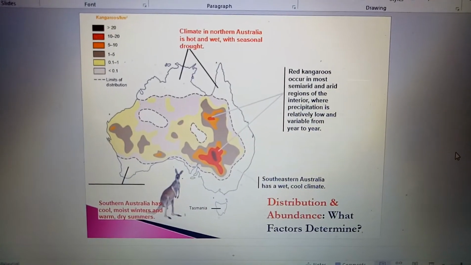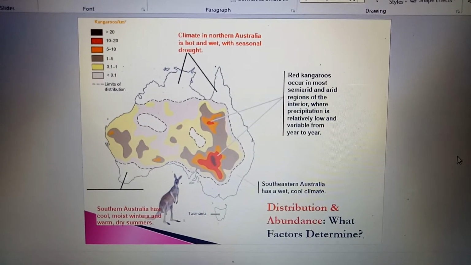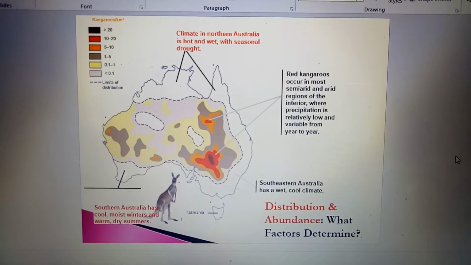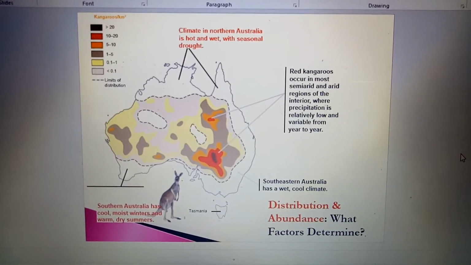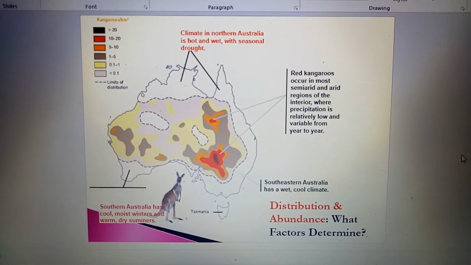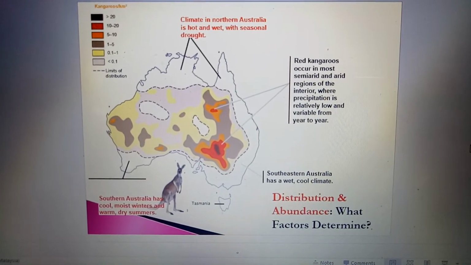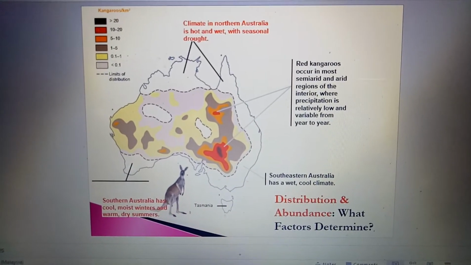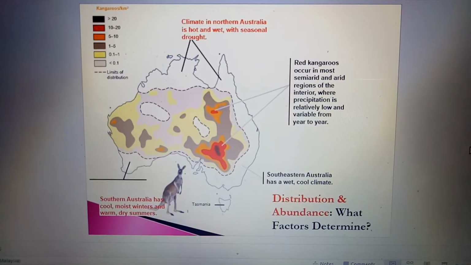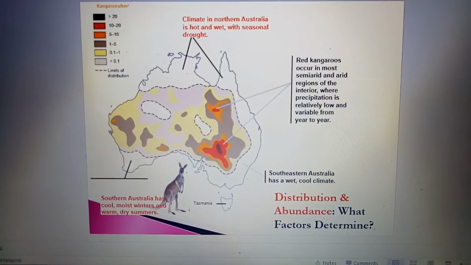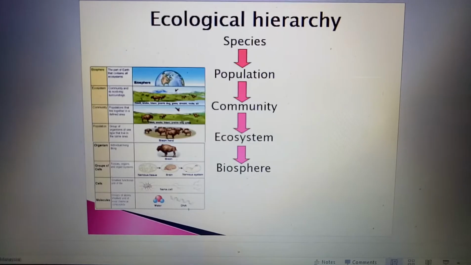So as you can see from here, this is an example of how the kangaroo can adapt in Australia. Okay, because of the climate here, they will adapt here. And of course here, the kangaroo can also find a special grass that grows in this center, so they can easily feed on it and find it. And of course this is the special thing about the kangaroo that can be living in Australia.